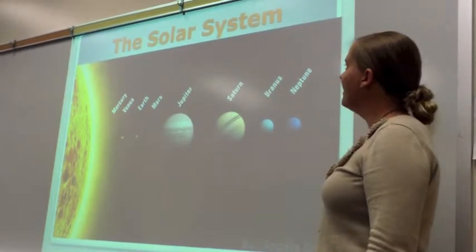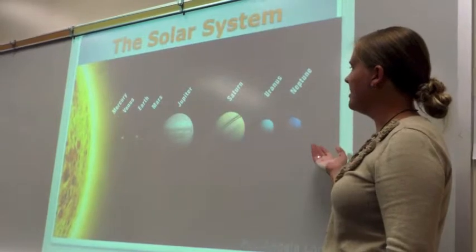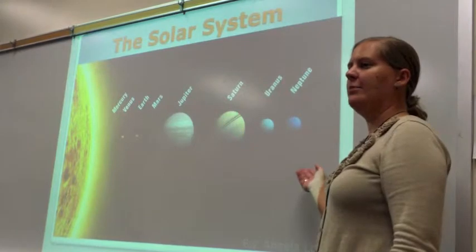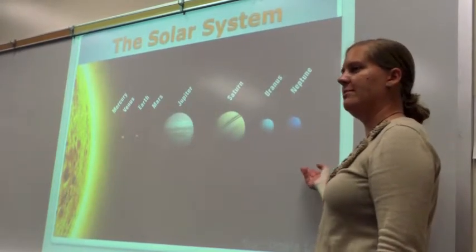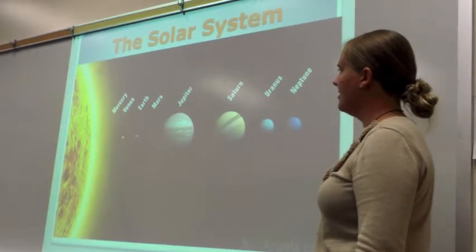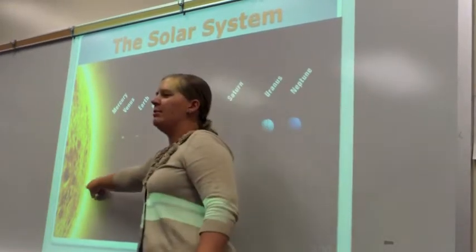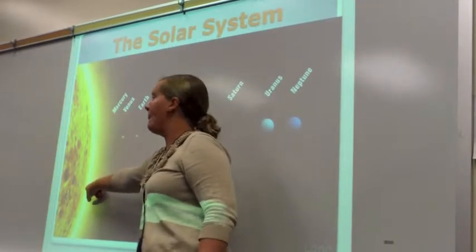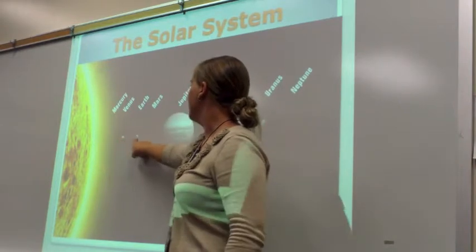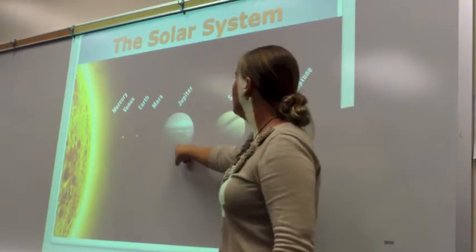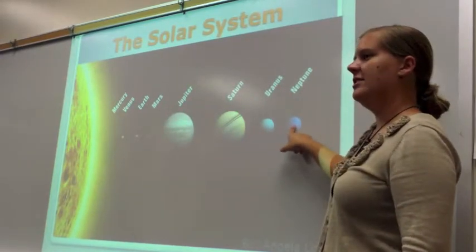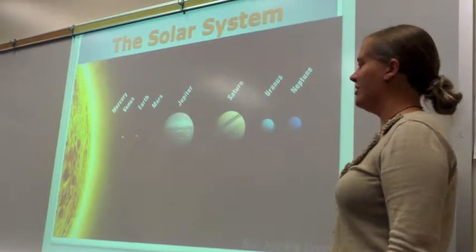Good morning. We are going to learn about the solar system today. This is an image of the solar system. Can anybody tell me how many planets are in the solar system? Nadine? It's 5. Are you sure? Let's count them. So is the sun part of the solar system? Yes. Then we have Mercury, Venus, Earth, Mars, Jupiter, Saturn, Uranus, and Neptune. Oh, so it's nine. Yes, good job.